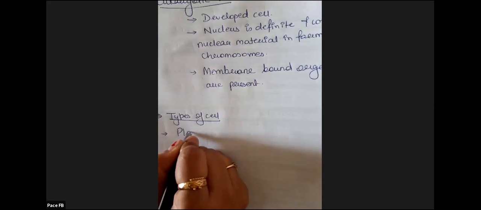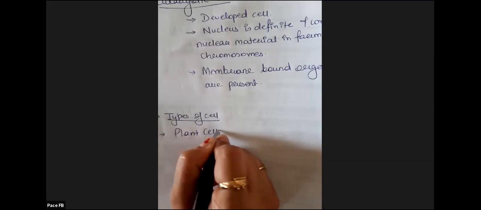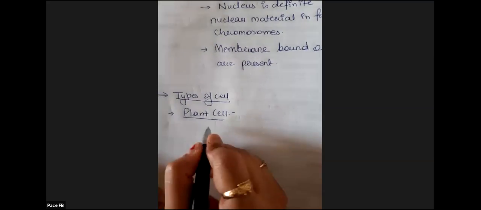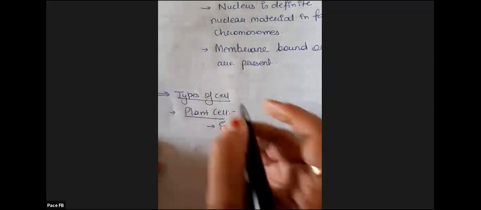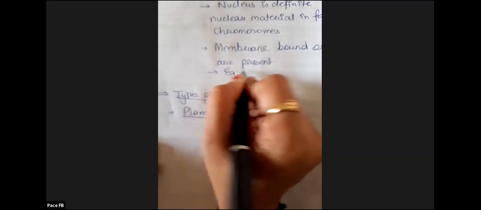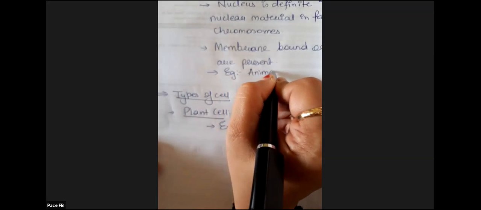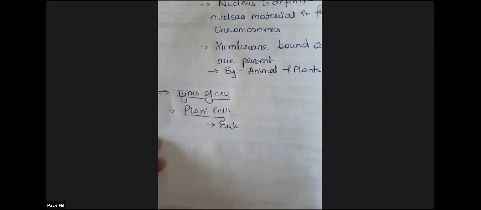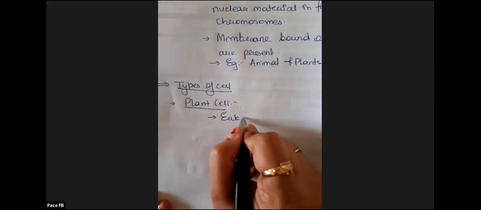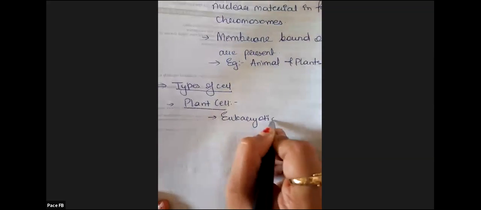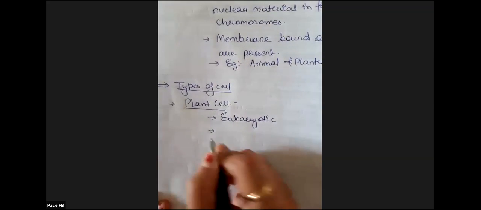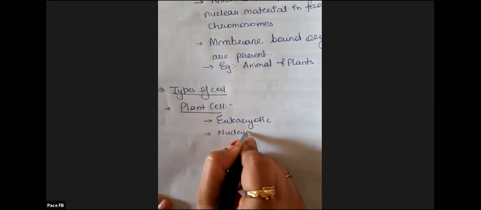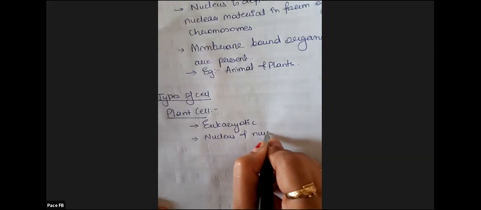First is the plant cell, then we move on to the animal cell. The plant cell is eukaryotic. Yes, for eukaryotic examples, you can write animals and plants. Like prokaryotic was bacteria, eukaryotes were animals and plants. The plant cell is a eukaryotic organism. Okay, it has a proper nucleus and nuclear material.